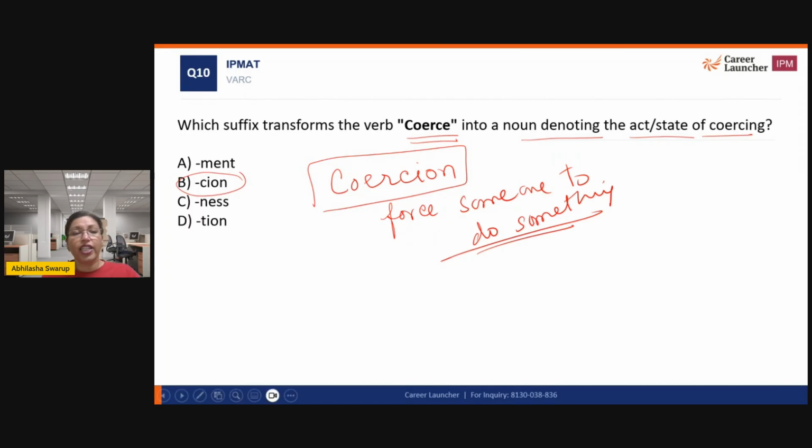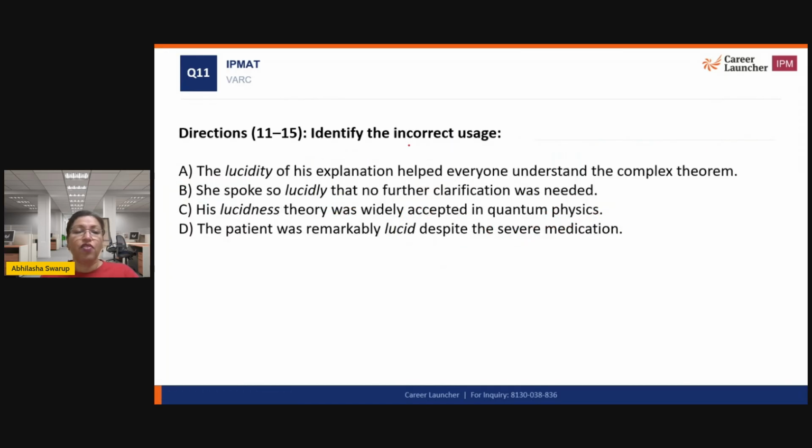All right, let's take a look at the next set of words. Identify the incorrect usage. So some sentences have been given. We have to identify where is the incorrect usage. So take a minute and we will try and solve this question. Okay. All right. So let's look.